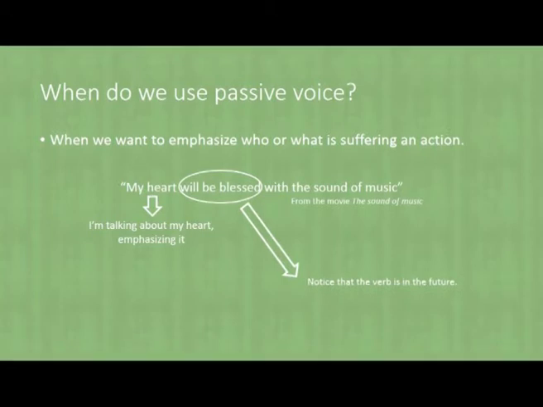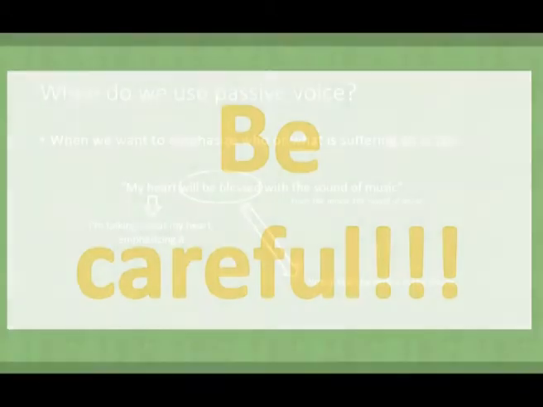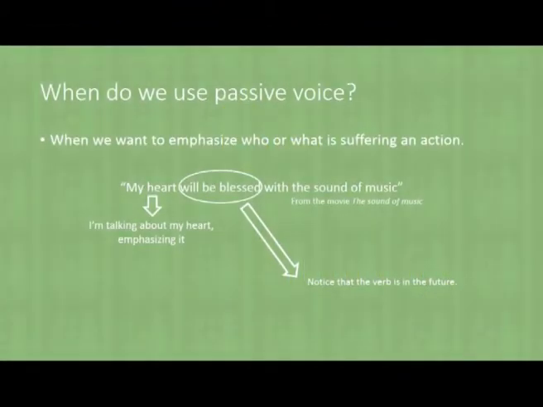Notice here that the verb is in the future, but the structure remains the same. Subject, my heart, verb to be, in this case will be, plus past participle, blessed. And in this case we have the information about what will perform the action, the sound of music. But be careful, it's not just because it's possible to make passive voice that you should speak with passive voice. In English, it can be considered a little exaggerated when we speak too many passive sentences.